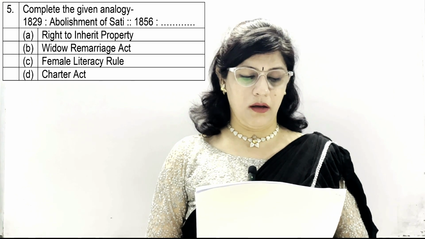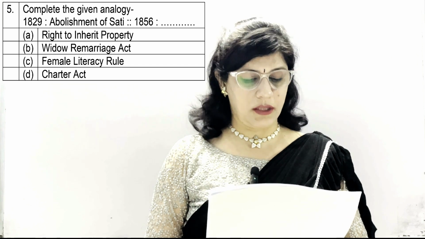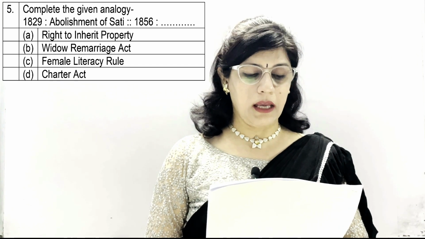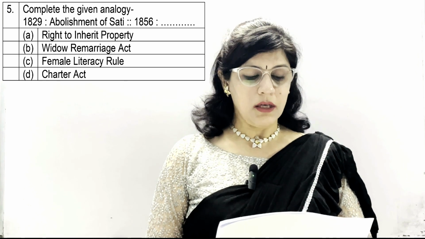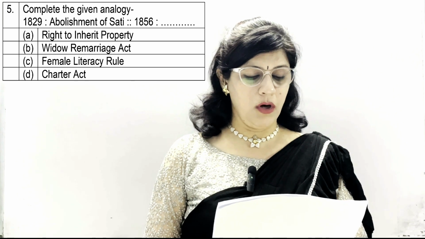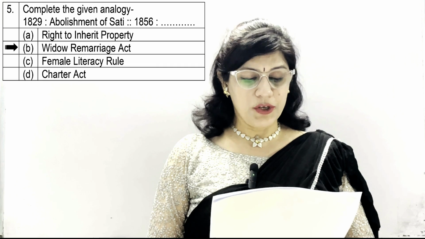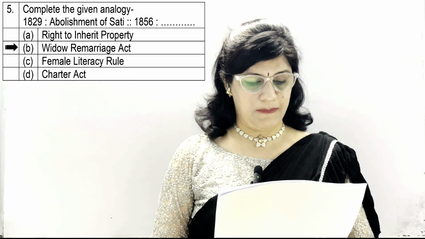Question number 5. Complete the following analogy. 1829 is to abolishment of sati. Then 1856 is to. Options are A. Right to inherit property, B. Widow Remarriage Act, C. Female Literacy Rule and D. Charter Act. Option B is correct, which is Widow Remarriage Act, which was passed in 1856.